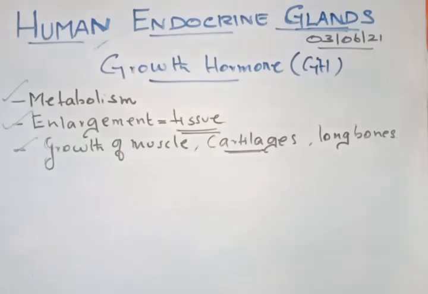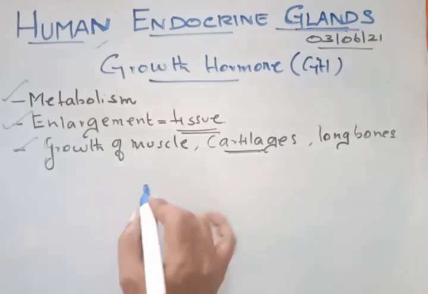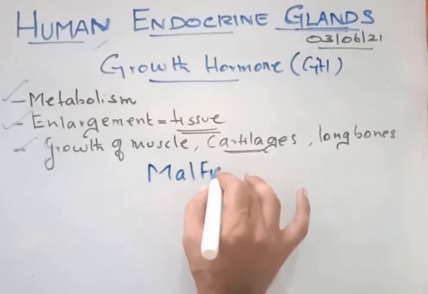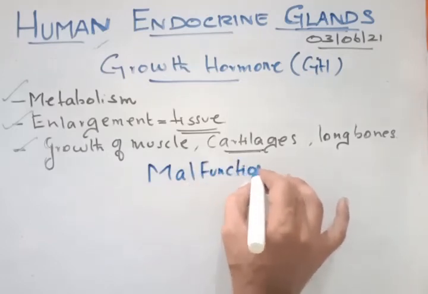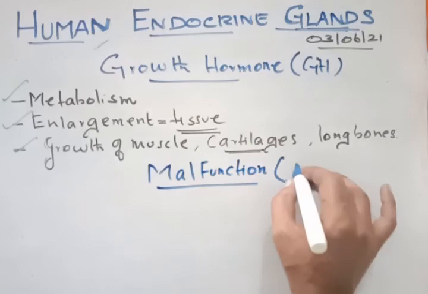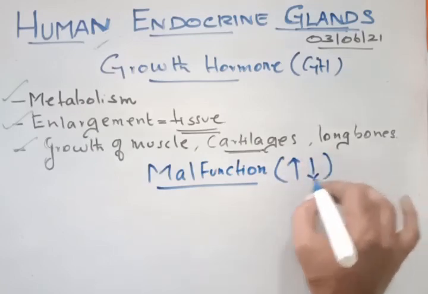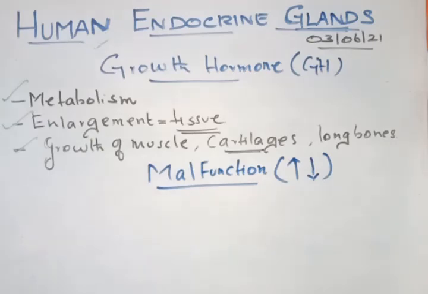Now suppose this growth hormone does not function or is not produced, in the sense malfunctioning. So what is malfunctioning? Malfunction of the growth hormone means either the hormone is secreted more or secreted less. So this is what the malfunctions are.